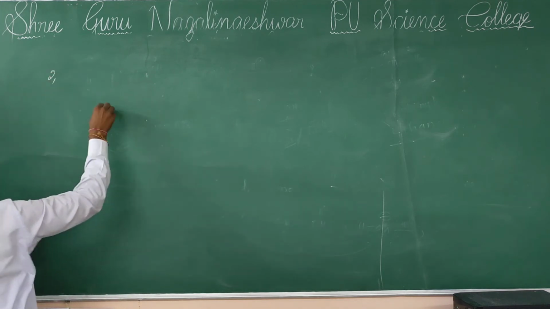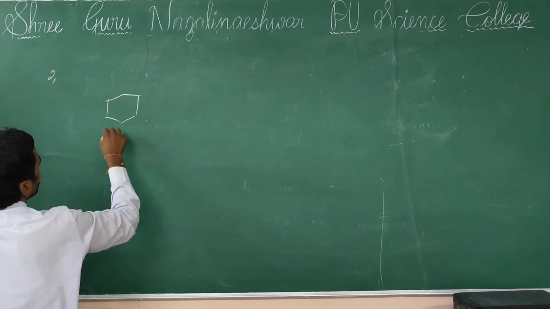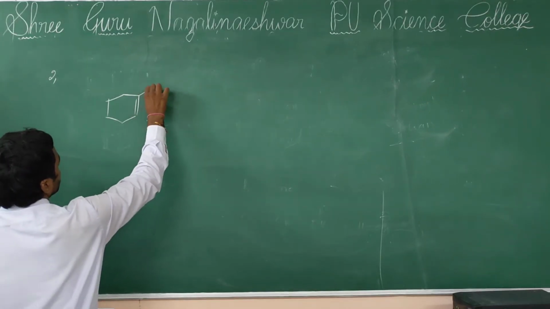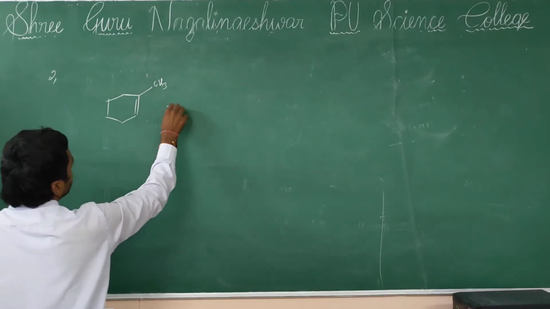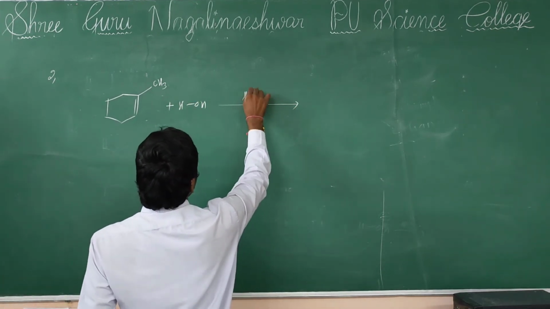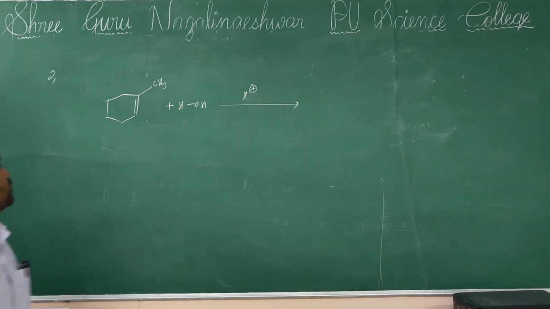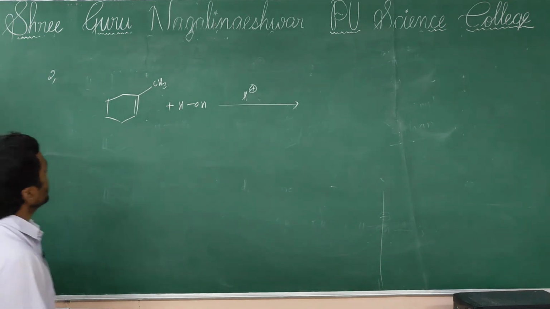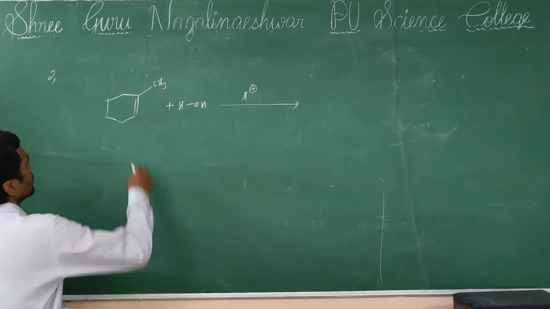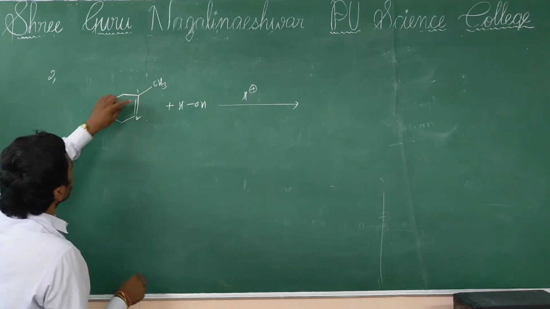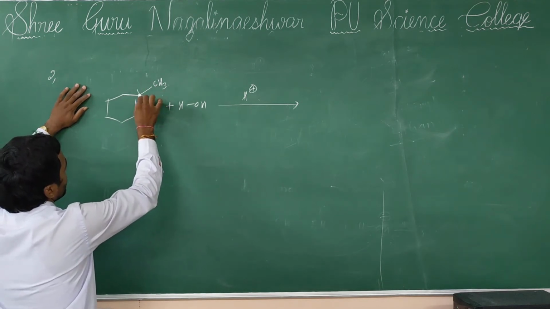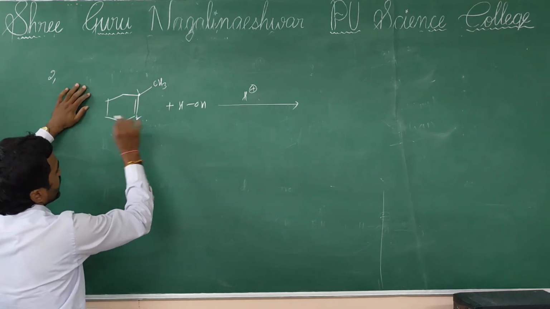Next, question number 2. If this cyclic compound undergoes hydrolysis in the presence of acidic medium, then what is the answer? See, here also it follows the Markovnikov rule only. In this double bond compound, this carbon has no hydrogen, this carbon has only one hydrogen.